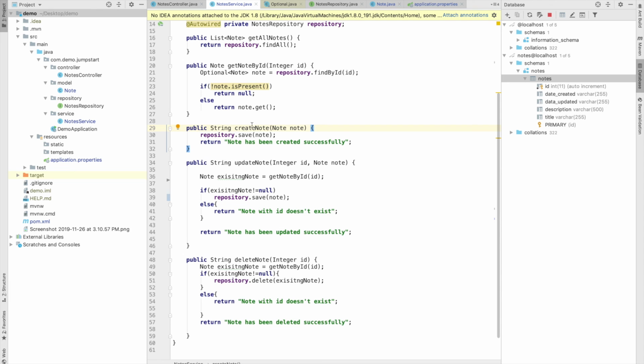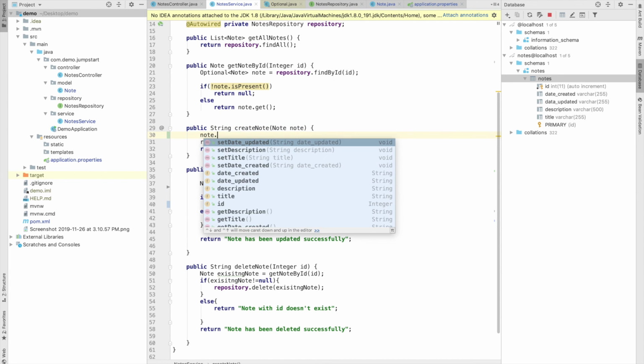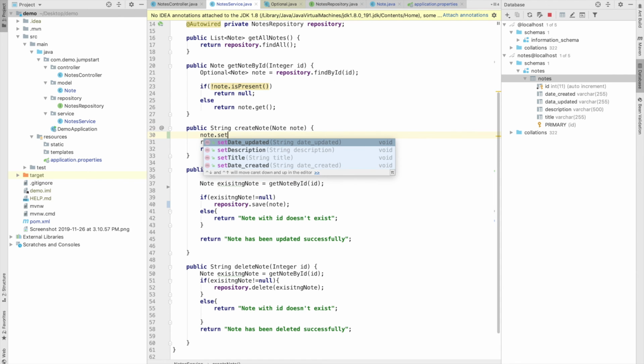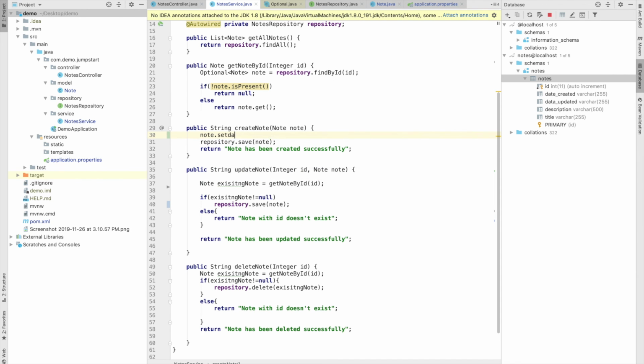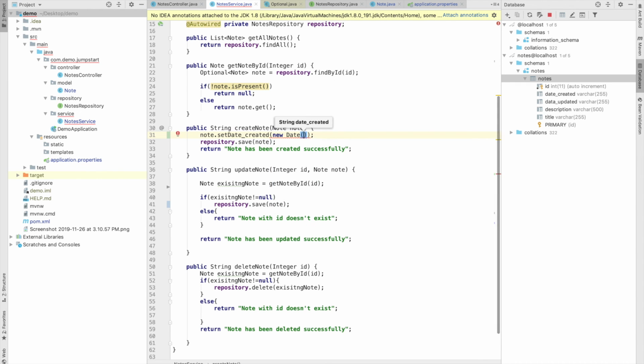So this is our create node service method. In this we just have to call the setter setDateCreated with new Date, just select java.util Date, and toString. We need to call this setter in this create node method.